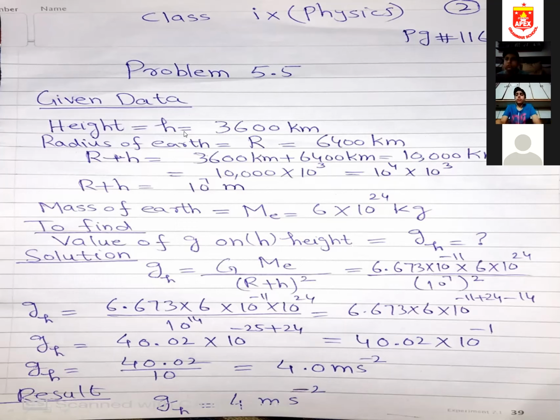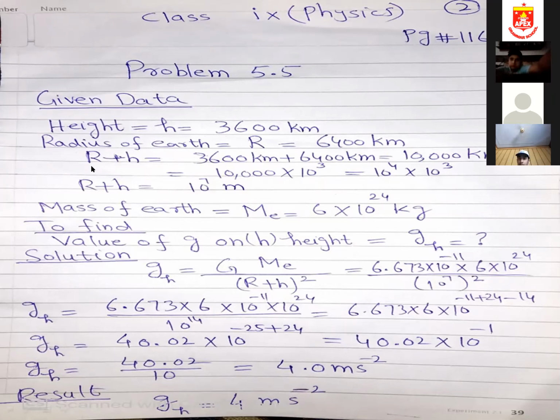Since we want to find the value of g at a height of 3600, we will add this height to the radius. So R plus h is 3600 plus 6400. If you add them up, you will get 10,000 kilometer.